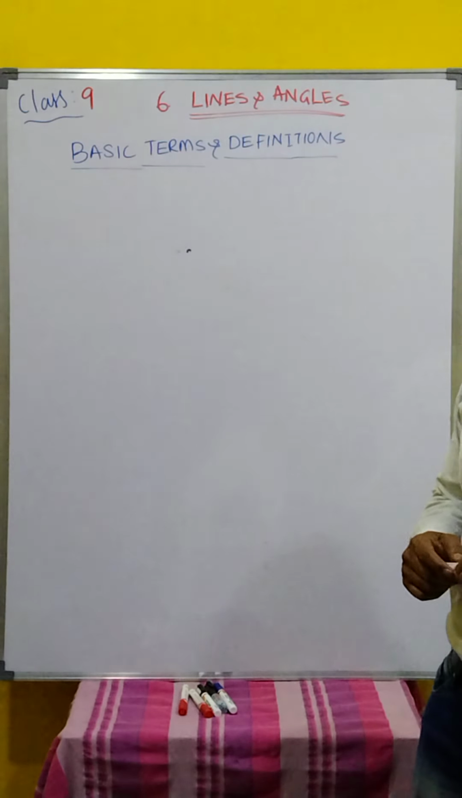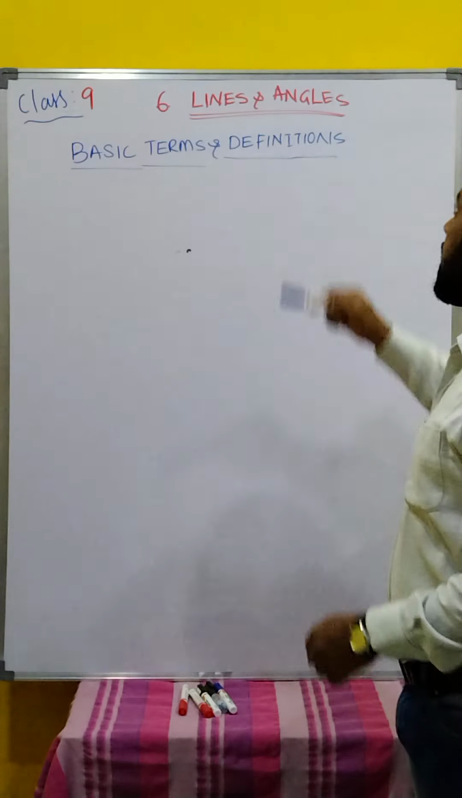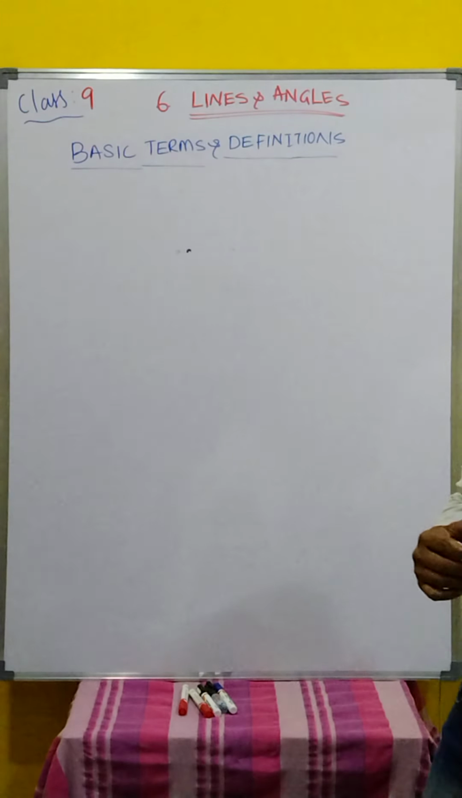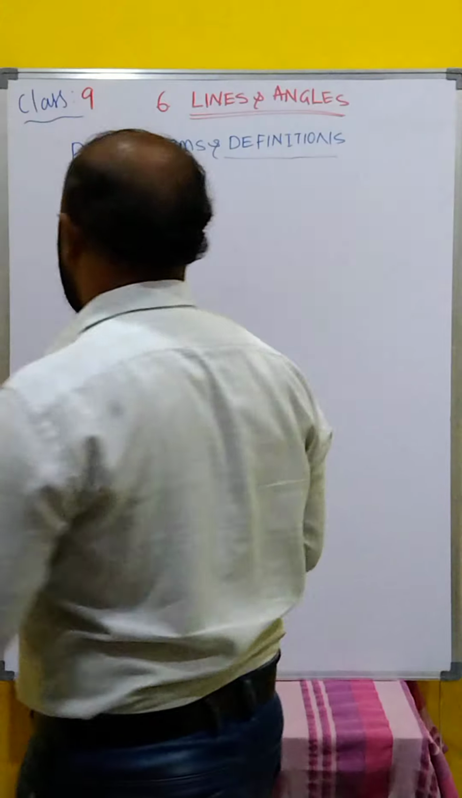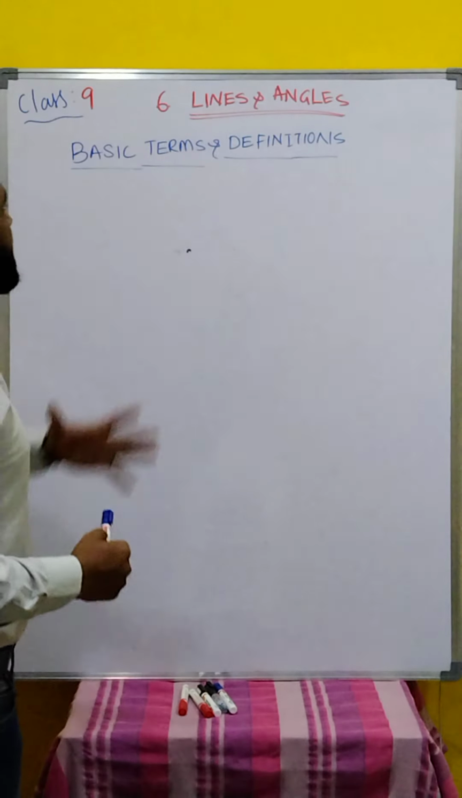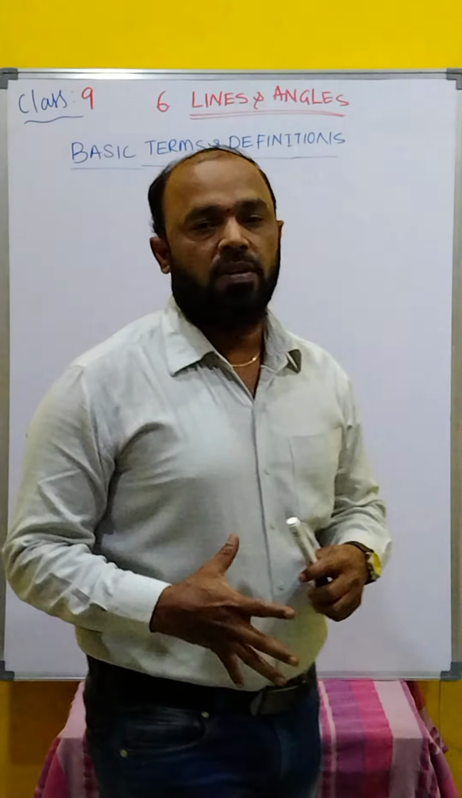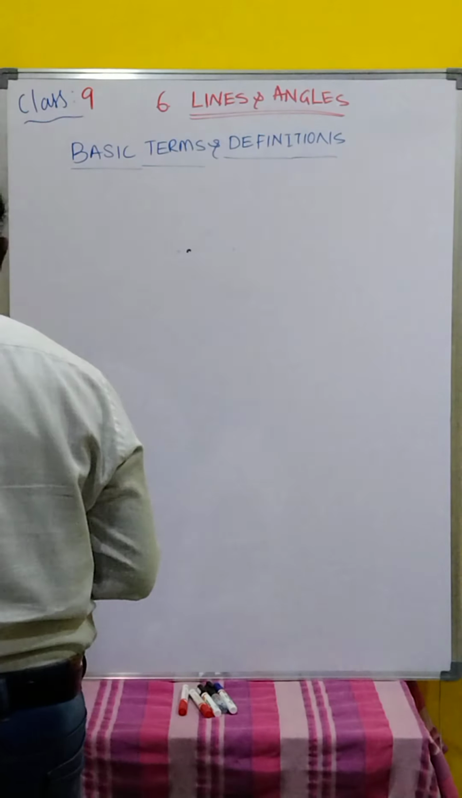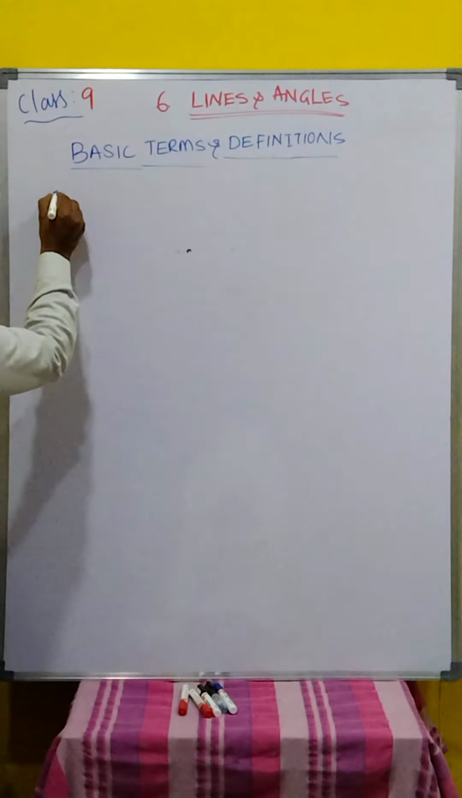Students, today we are going to learn about lines and angles. That is the sixth chapter in class 9. Before going into the details of the chapter, we have to learn the basic terms and definitions. What is the first one? You will go for that line.